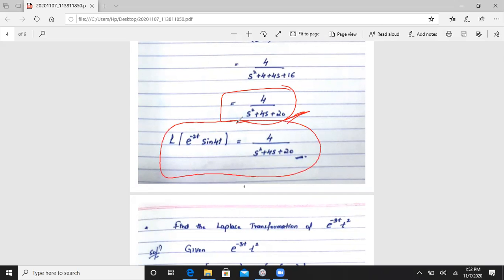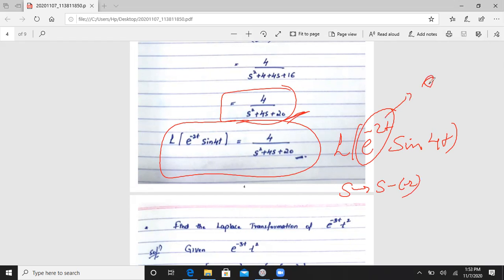So the final answer is the Laplace transformation of e to the power minus 2t sin 4t. This function becomes s tends to s minus of minus 2, as given. Suppose if it gives e to the power 2t, that becomes s minus 2. So this is our at value, so at tends to s minus a.